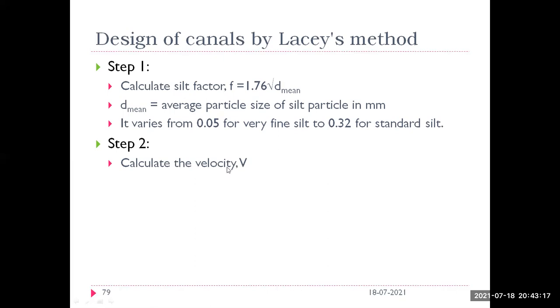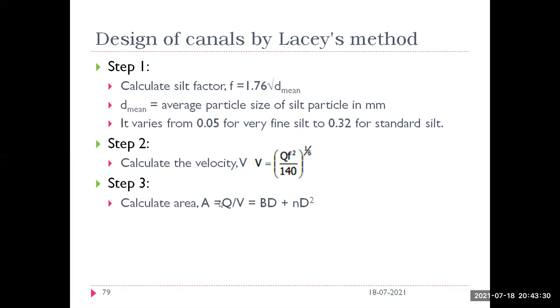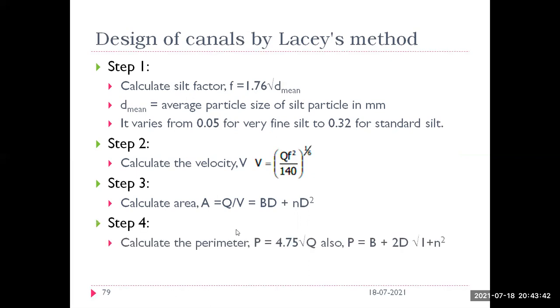Step number 2 is to calculate the velocity V using the equation V is equal to Q F square divided by 140, whole to the power 1/6. Step number 3 is to calculate the area using the continuity equation Q by V, because Q will be given and velocity you get from here. Step number 4 is to calculate the perimeter using P is equal to 4.75 square root of Q. So you have the area and perimeter.